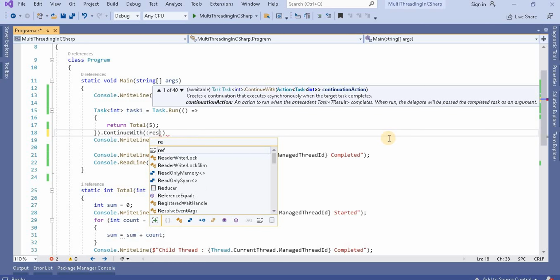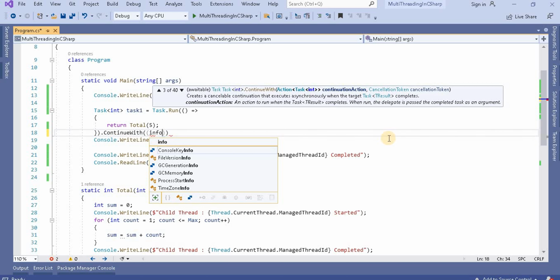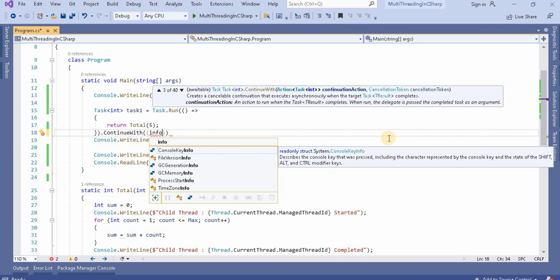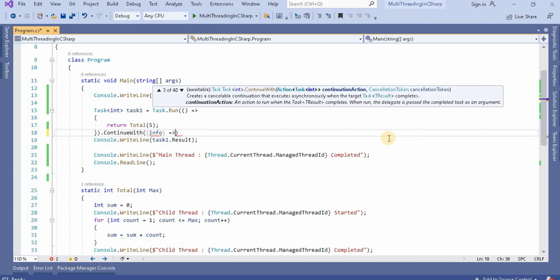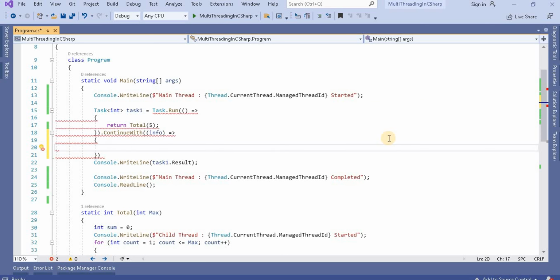You can give anything here, like result, or I will say info. After giving this, we use a lambda expression.